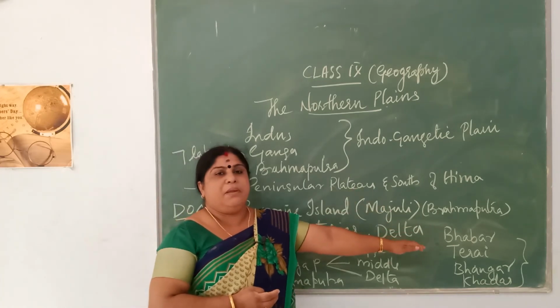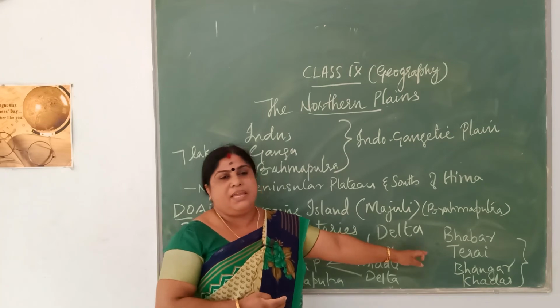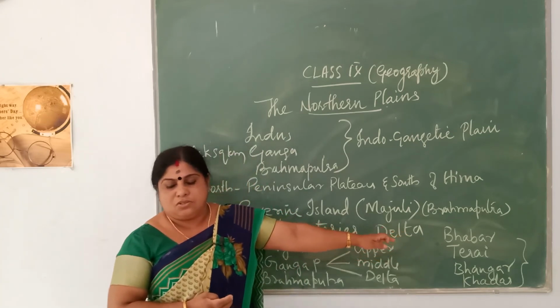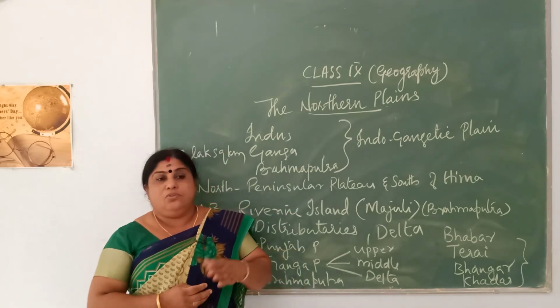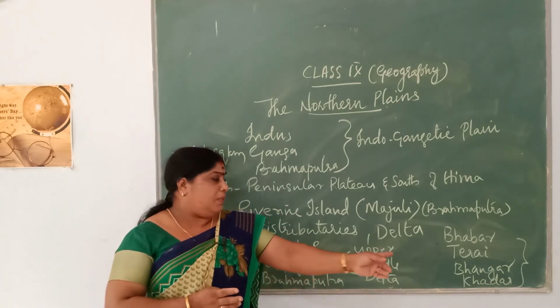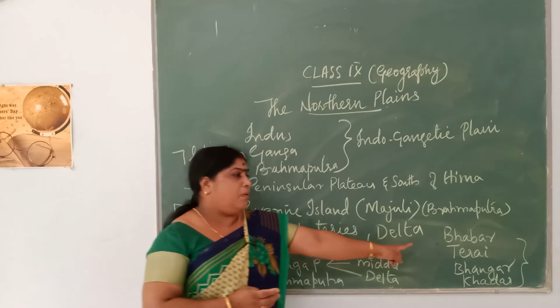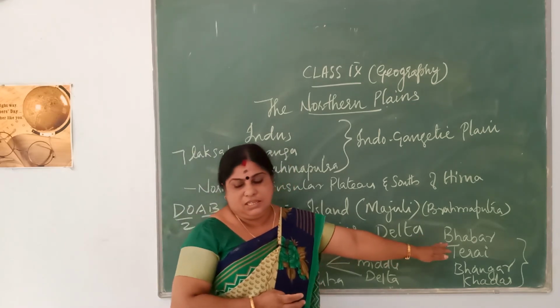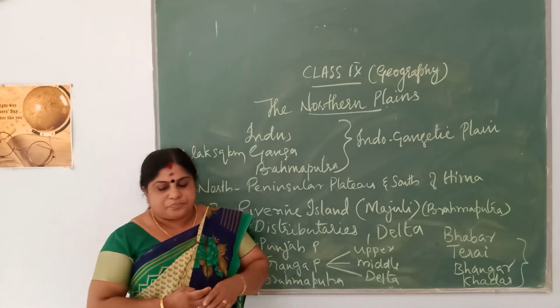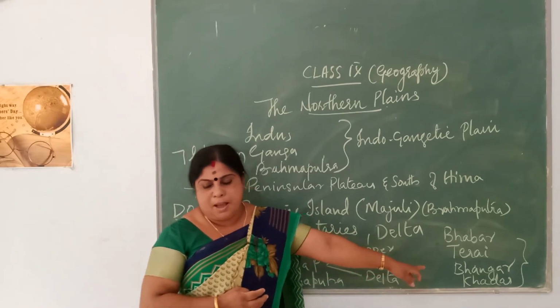See, they had to supplement a lot of land areas for the migrants who came from Pakistan, so these forest areas were cleared. Now Dudhwa National Park in Uttar Pradesh is one of the important parks that you could see in the Terai regions.